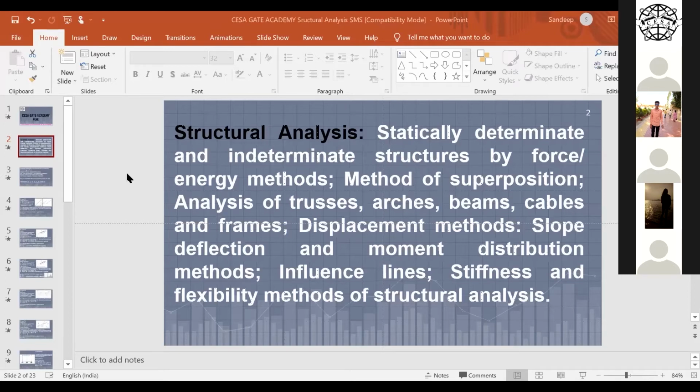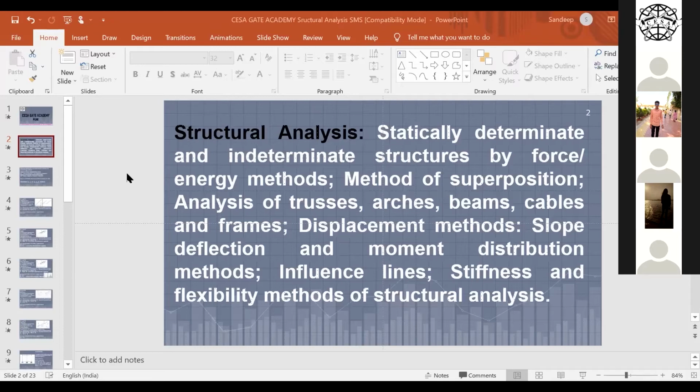So this is what we assume: in a frame structure, the horizontal member we call a beam, the vertical members we call columns, and predominantly the beam will carry the shear force and the moment. Though there is axial force, we are not considering the axial force in the beam. On the contrary, if you see the column, moments are there and axial force is more predominant. That way we categorize the beam and the column in a discrete or skeleton structure, like a portal frame, 2-dimensional or 3-dimensional frame. It is for our convenience.